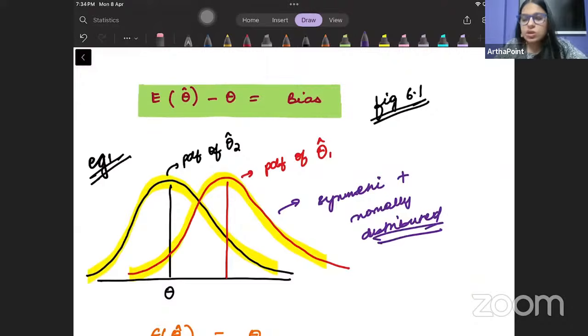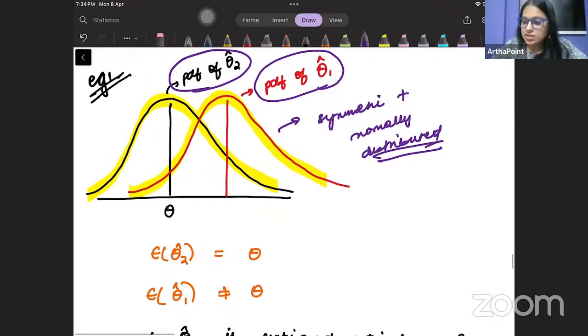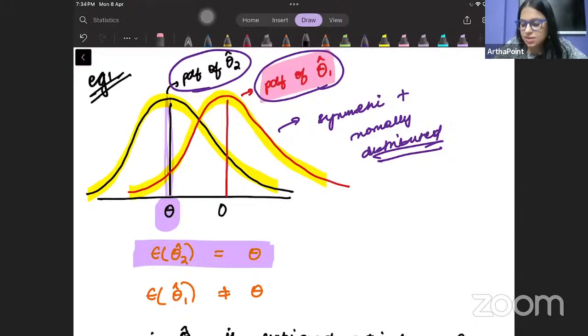So these are symmetric and normally distributed distributions. If you look, this is the PDF of theta 1 hat and this is the PDF of theta 2 hat. You need to realize that here the expected value of theta 2 hat is exactly theta. If I calculate its expected value, that is coming as exactly theta. Whereas you will realize that the expected value of theta 1 hat is coming as some other value, say theta dash. So you will notice that the expected value of theta 2 hat is coming as theta.